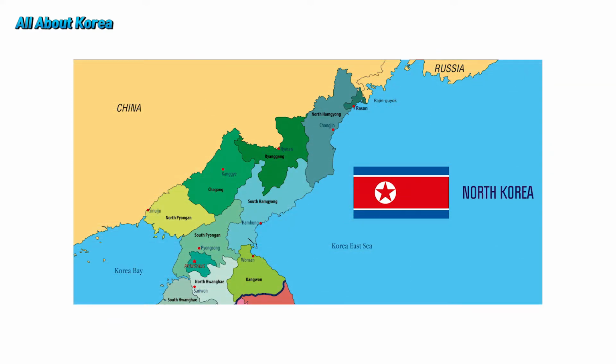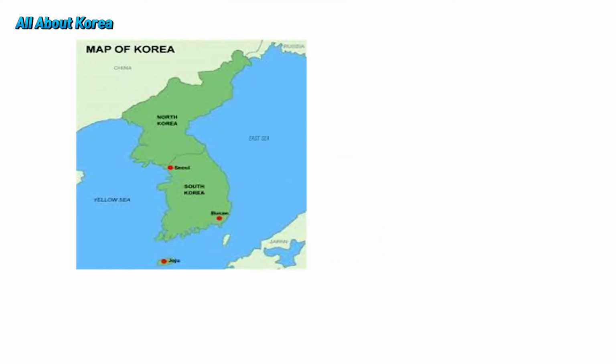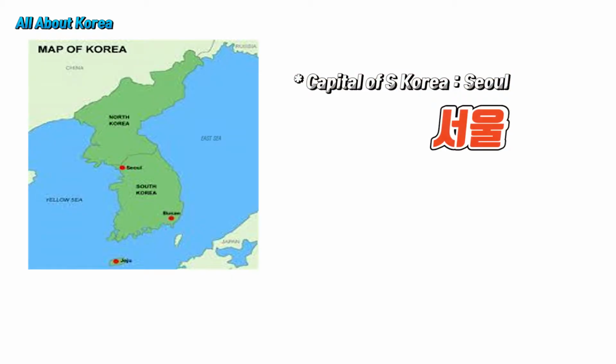Most of the northern border of the Korean peninsula is connected to China, and a small part of it is touching Russia. The capital of South Korea is Seoul, and the capital of North Korea is Pyongyang.